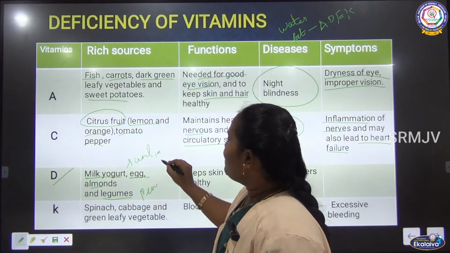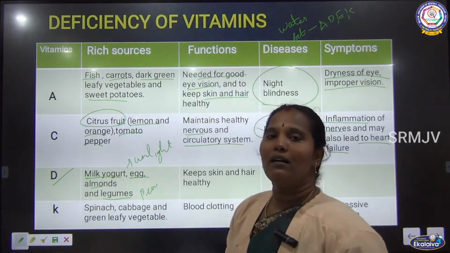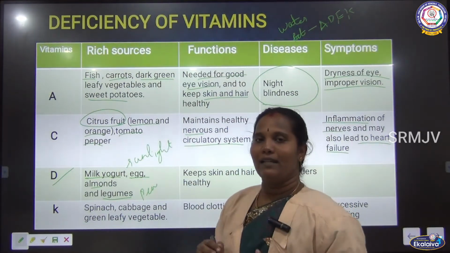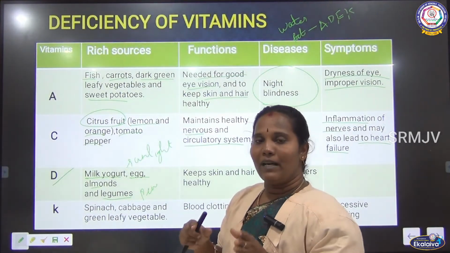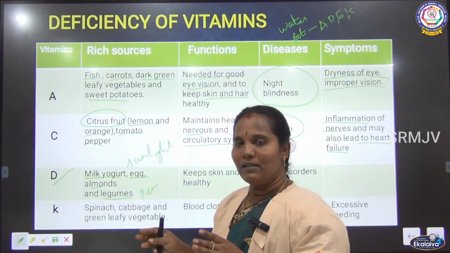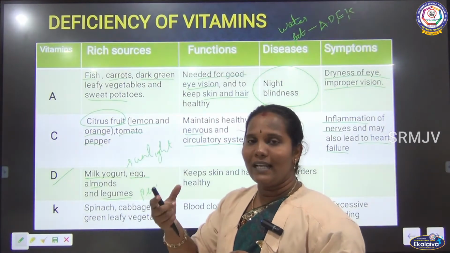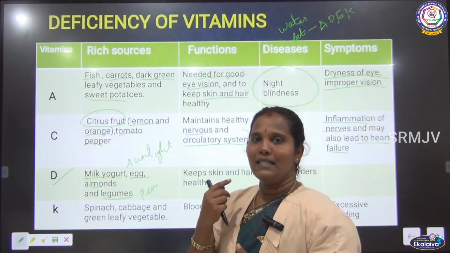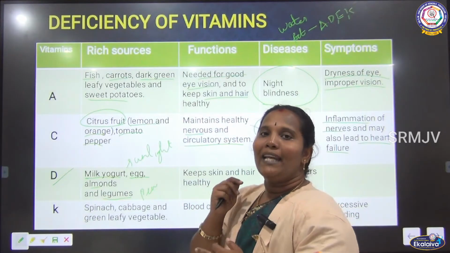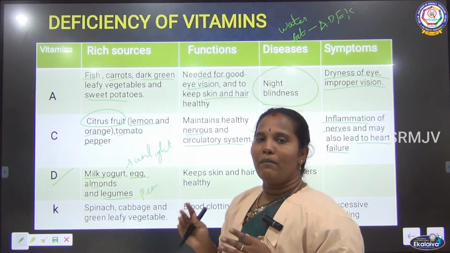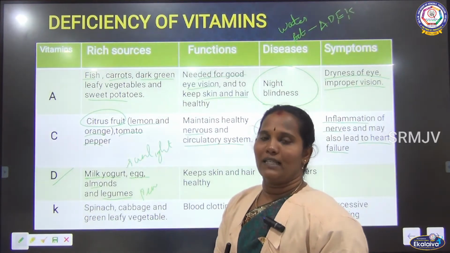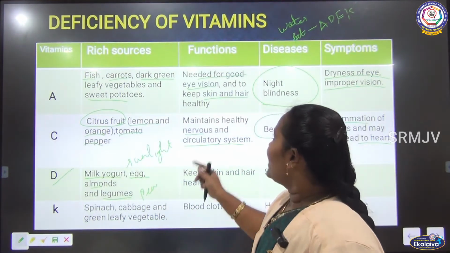If we play in the evening, that's why our elders say we can read in the morning, but in the evening we can play in the sunlight. If the sun rays are present on our skin, we have the melanin pigment in our skin, so the pigment will be activated. Okay. Next one, the functions.